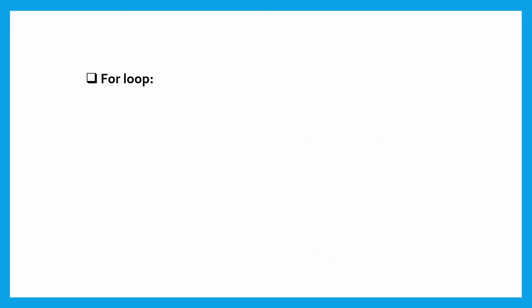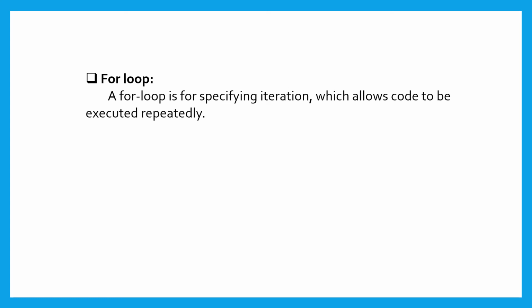For loop. A for loop is used to repeat a specific block of code a known number of times. A for loop specifies iteration, which allows code to be executed repeatedly. Here is the syntax of the for loop. For iteration bounds, sequence, end for.